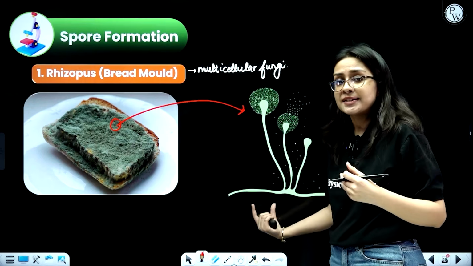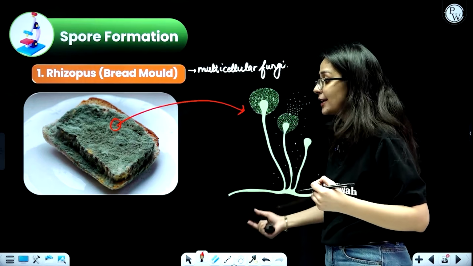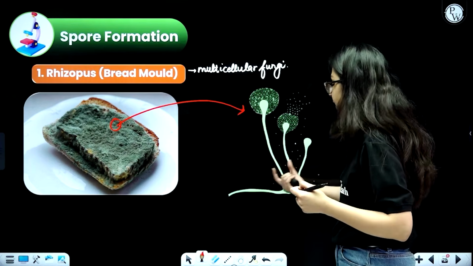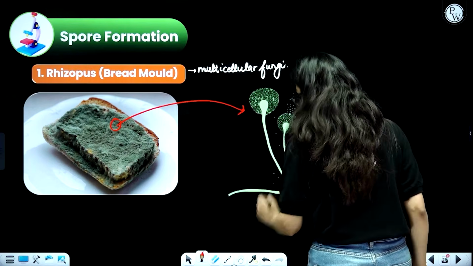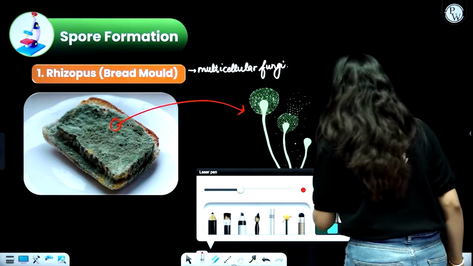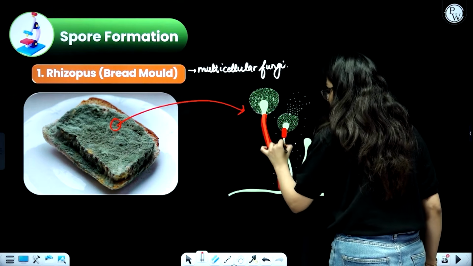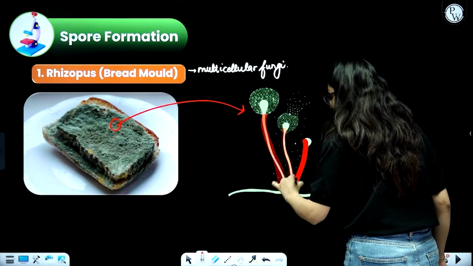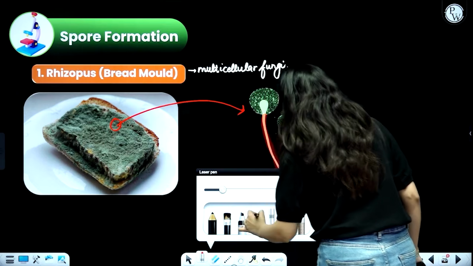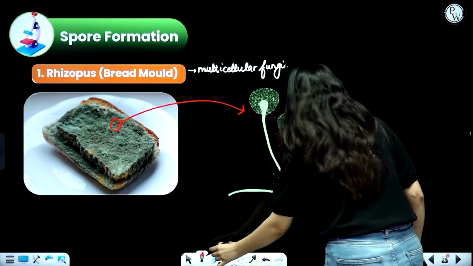Okay, now understand this, rhizopus is not like your simple body structure. It is a fungus. So what is happening? See, do you see this long stalk-like pattern? Understand the diagram because it is important again from the board's point of view. This is the long stalk, a long filament, beta. This filament is called hypha. This is called hypha.